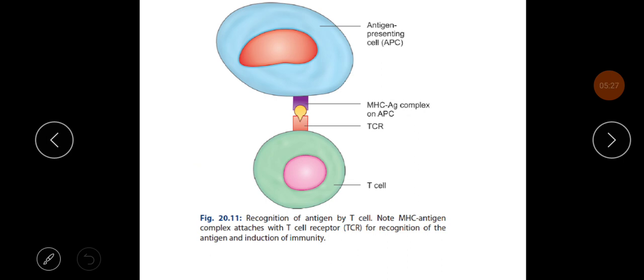So this is the diagram showing recognition of antigen by T cells. Note that the MHC antigen complex attaches with a T cell receptor for recognition of the antigen and induction of the immunity.